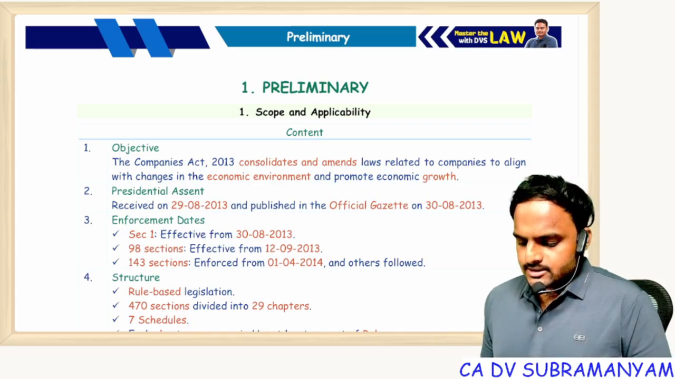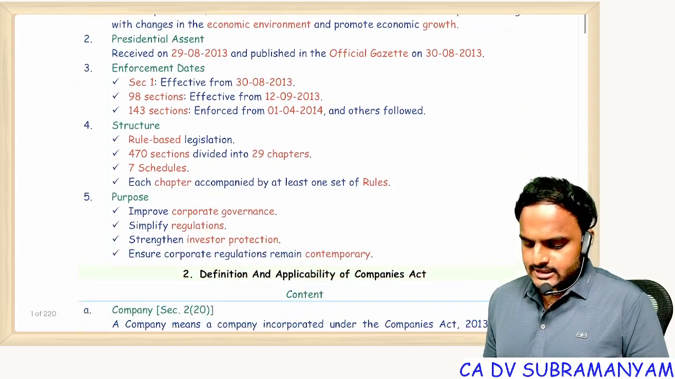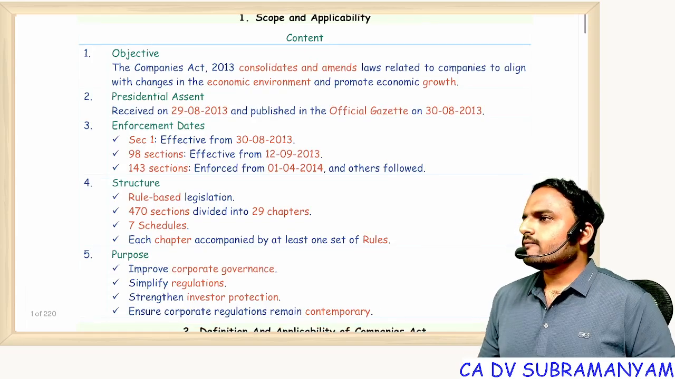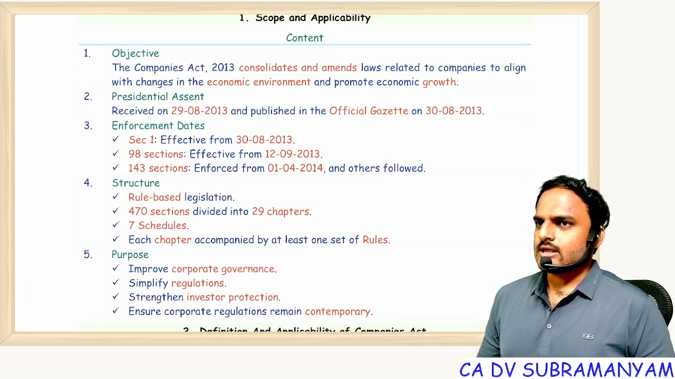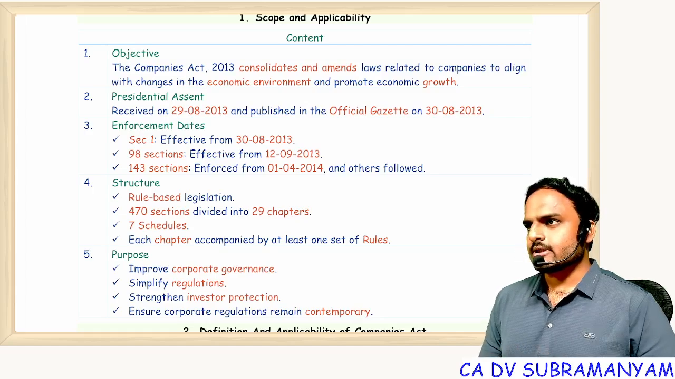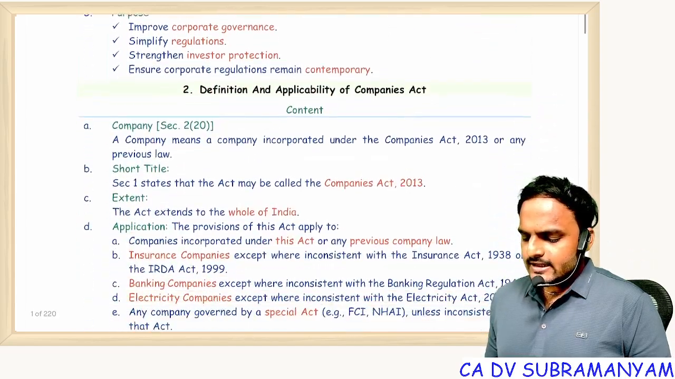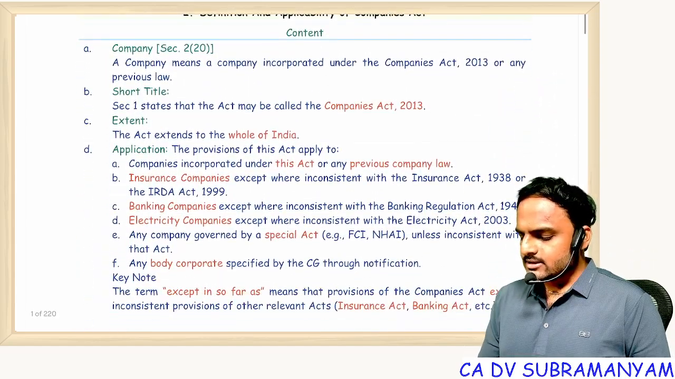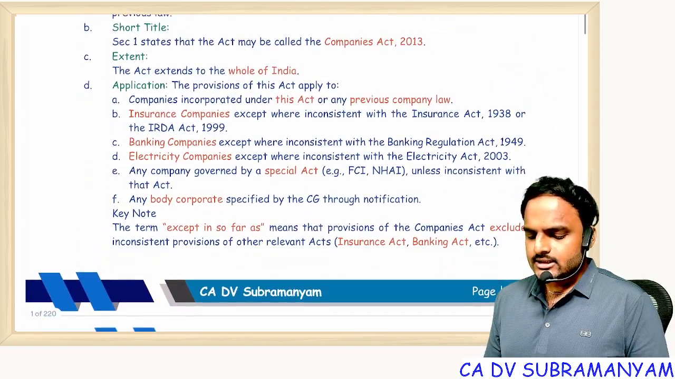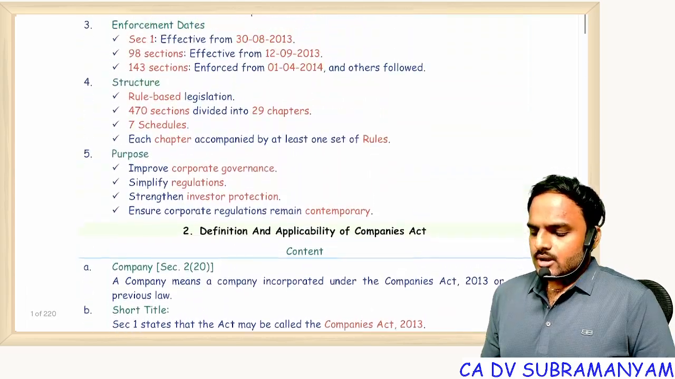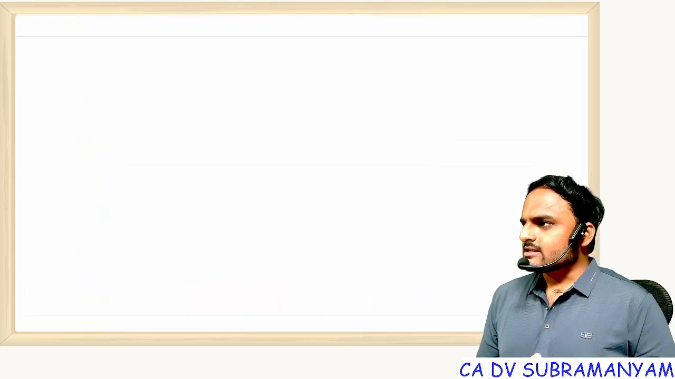So here you can see the material on the screen. This is the complete material for Paper 2, Corporate and Other Laws, approximately 230 to 240 pages. In this material, all the keywords are highlighted in red color and headings are highlighted in green color. Our batch will be around 60 hours.